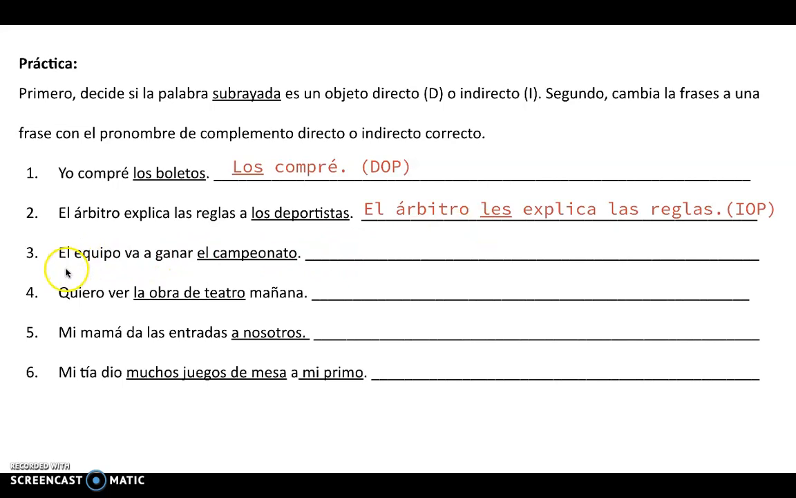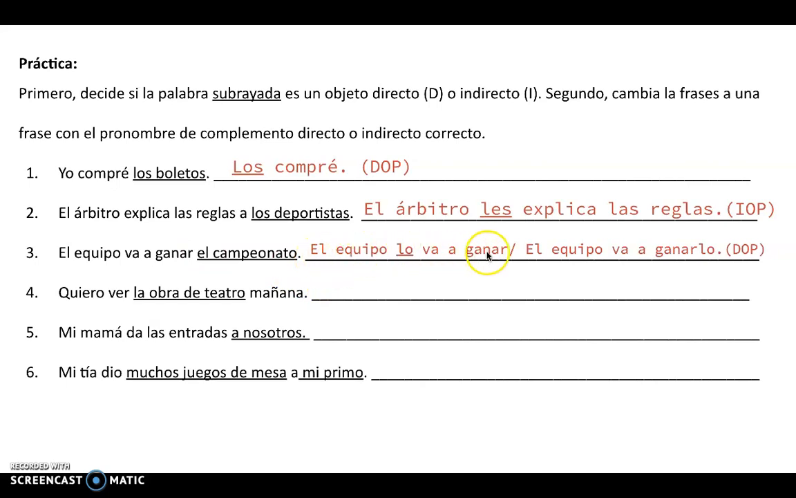Next, el equipo va a ganar el campeonato. The team is going to win the championship. Okay, what are they going to win? The championship. So here we're going to change el campeonato to a direct object pronoun, which will be lo. But where do we put it? We actually have two verbs in this sentence, va and ganar. So we can either put it in front of the conjugated verb or attached to the infinitive verb. So I have both options here.